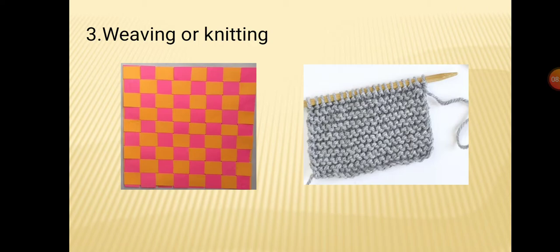The other process of converting yarn to fabric is knitting. You may have seen your grandmother or your mother making a sweater. They use needles for that, but they take a single ball of wool. Yes, a single thread moves, and by that single yarn the whole piece of fabric is prepared. To prepare fabric using a single yarn, the process is called knitting. I hope you got the difference between weaving and knitting. In weaving, two sets of yarn are used, and in knitting, a single yarn is used to make the fabric.